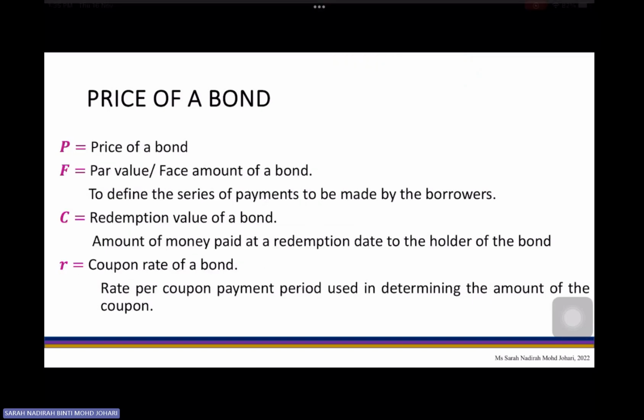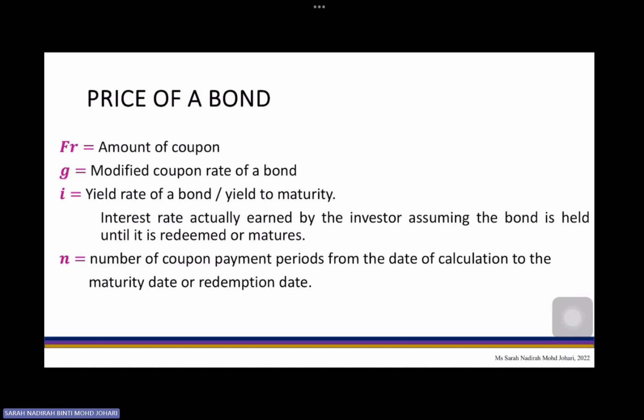Okay, so these are the variables that we are using in calculating the price of the bond. P represents the price of the bond, F the par value or face amount, C is the redemption, and R is the coupon rate of a bond. And do not forget, you also have your Fr. This is your amount of coupon payments, the interest that you need to pay to the investor. And G is the modified coupon rate of a bond.